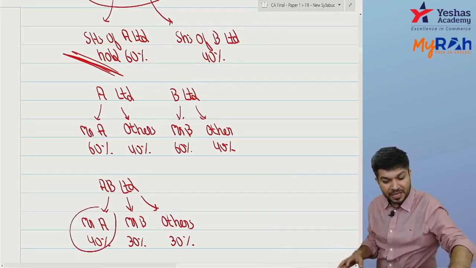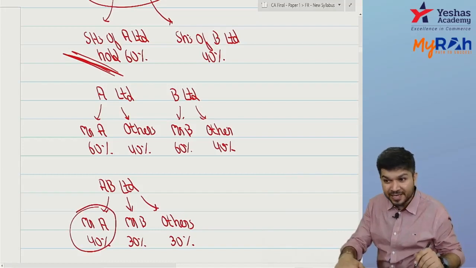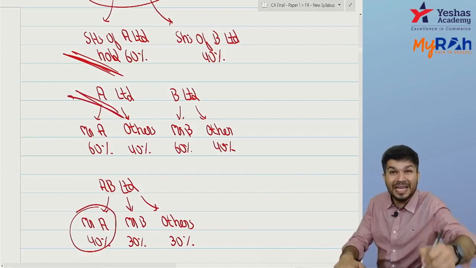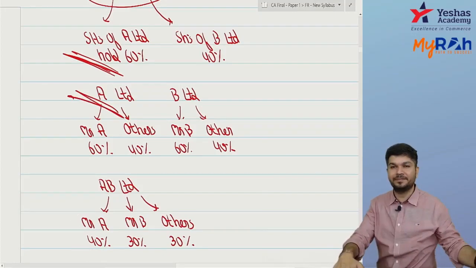So यहाँ पे who is having a largest minority? Mr. A. So Mr. A belongs to A Limited. So A Limited acquired B Limited. Did you got it?